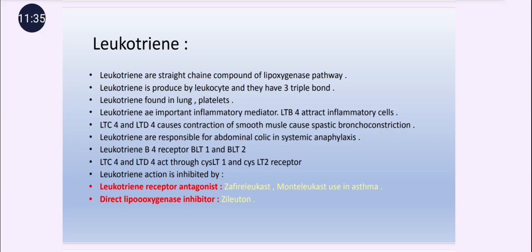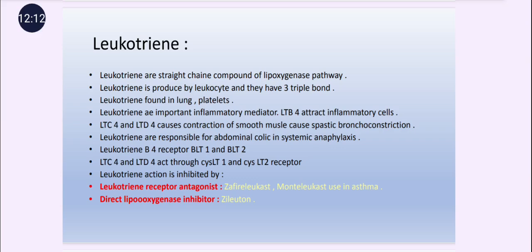As these leukotrienes are involved in the pathophysiology of asthma, their effect needs to be antagonized. So the names of the leukotriene receptor antagonists are important. Remember, they are zafirlukast and montelukast. You can remember these names by a trick: their suffix is lukast. You only have to remember the initial part, Zafir and Monte.